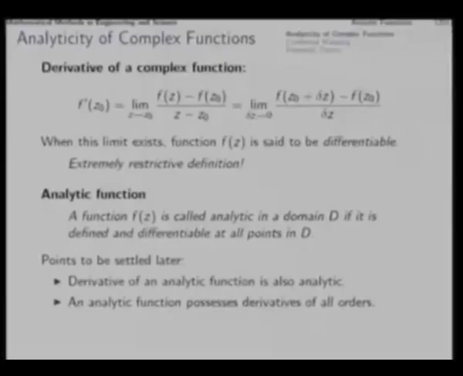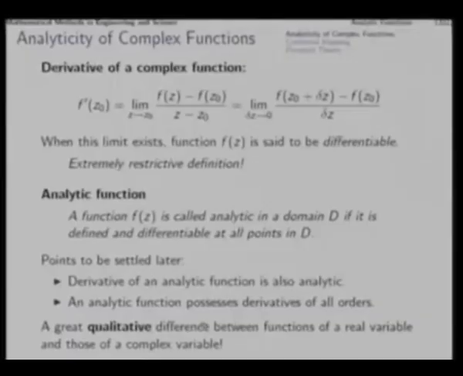Now, in the case of complex functions, the existence of the first derivative itself requires so much that once the first derivative is established, it implies a lot of other things, which finally mean that once the function is differentiable, it will be differentiable as many times as you need, and that is the entire implication of analyticity. So, this is the great qualitative difference between functions of a real variable and those of a complex variable.